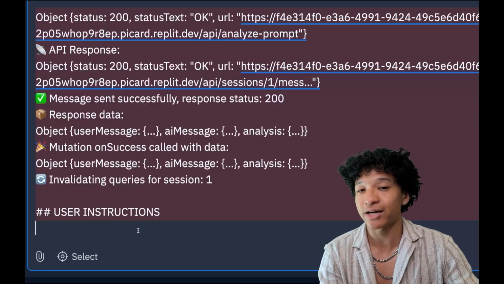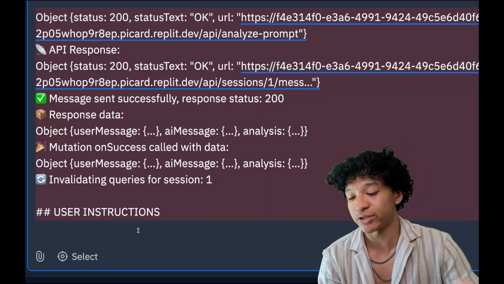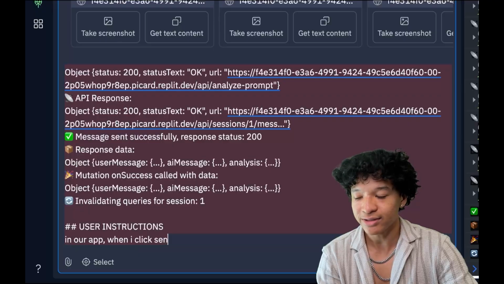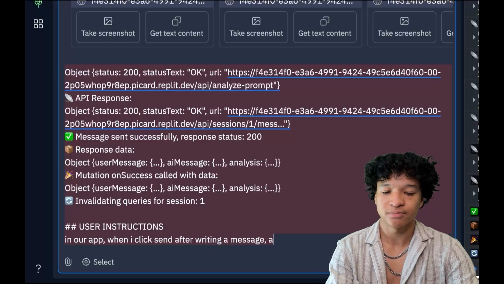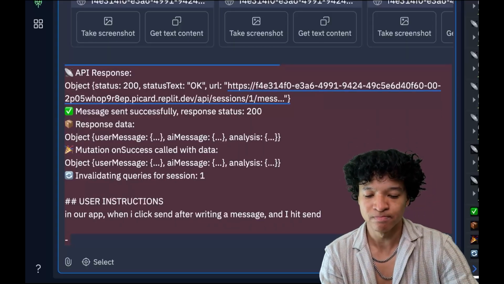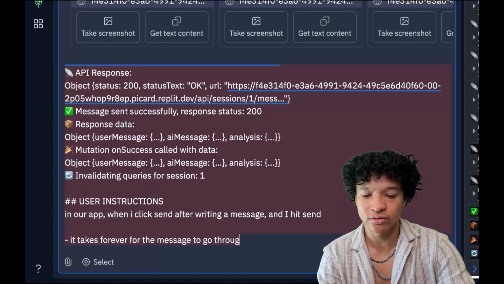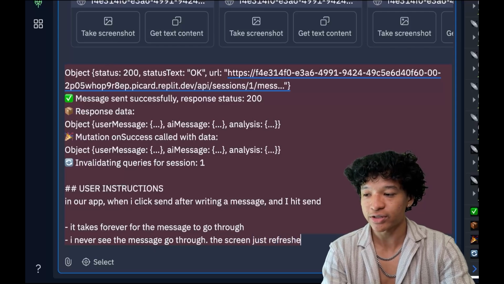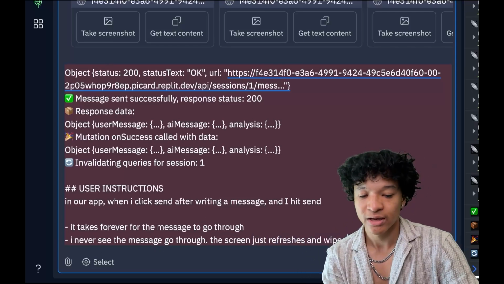Now, this is what the user is actually asking. I'm the user in this case. I'm going to vividly describe the issue that's happening. So I'm going to say, in our app, when I click send after writing a message and I hit send, this is what happens, right? I usually bullet point everything. It takes forever for the message to go through. Dash, I never see the message go through. The screen just refreshes. This is very important context. You need to know that the message never goes through. The screen just refreshes and wipes everything.